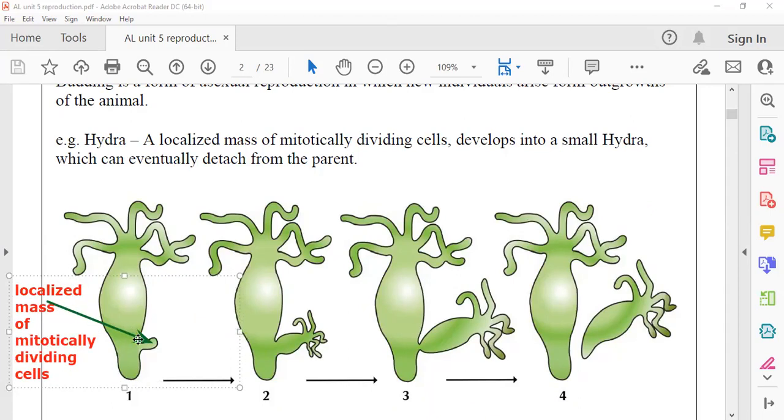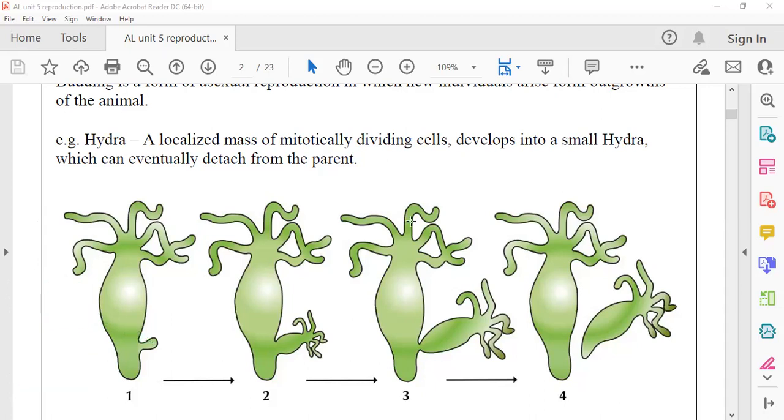Ultimately, the bud will detach from the parent. This picture neatly shows you what is happening there. That is regarding budding.